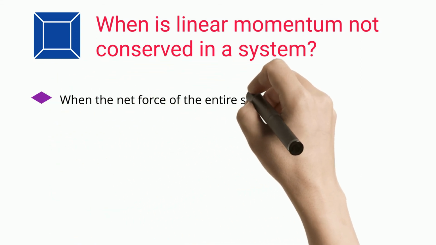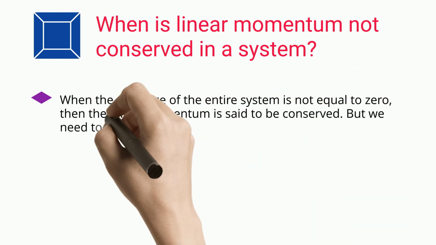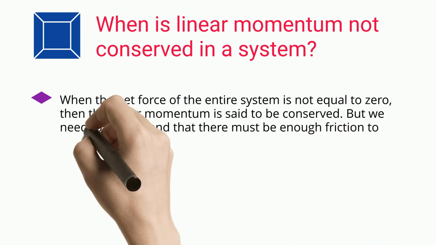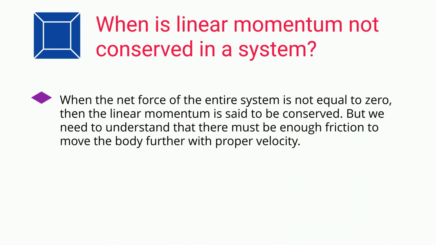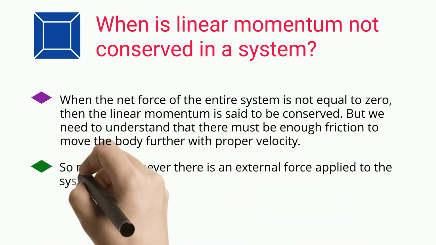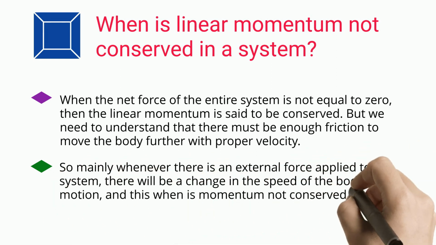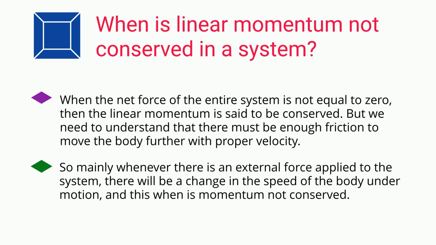When the net force of the entire system is not equal to zero, then the linear momentum is said not to be conserved. But we need to understand that there must be enough friction to move the body further with proper velocity. So mainly whenever there is an external force applied to the system, there will be a change in the speed of the body under motion, and this is where momentum is not conserved.